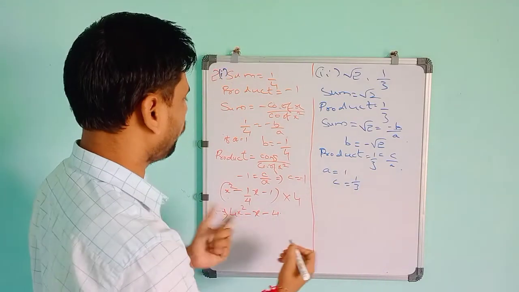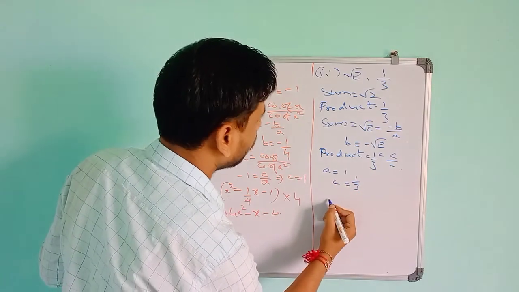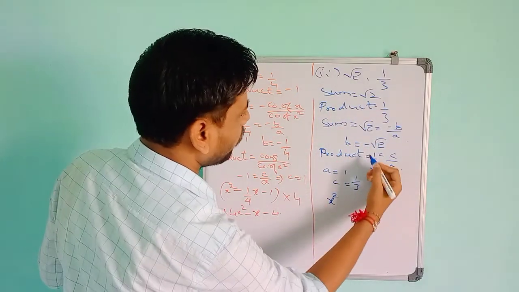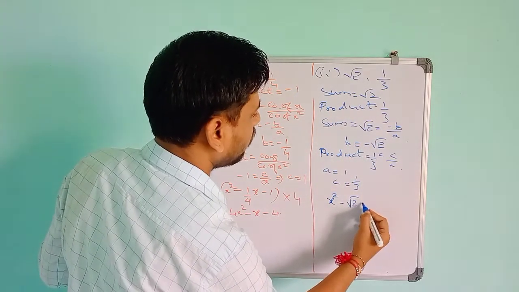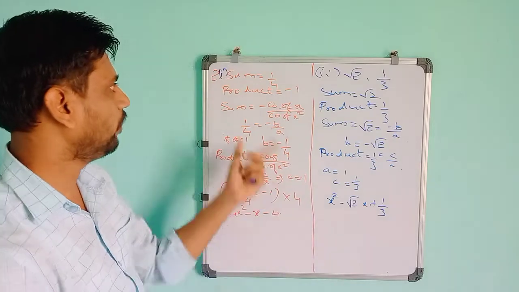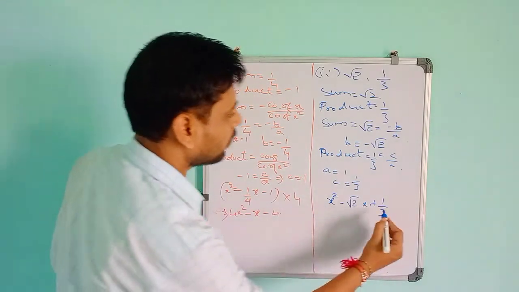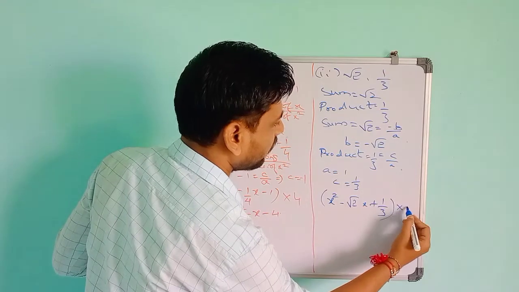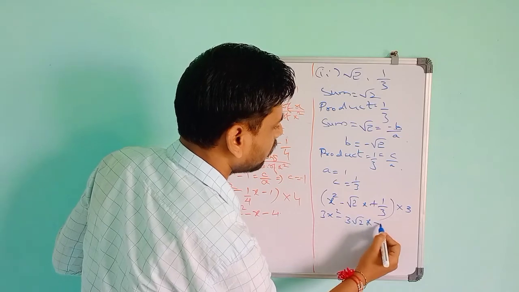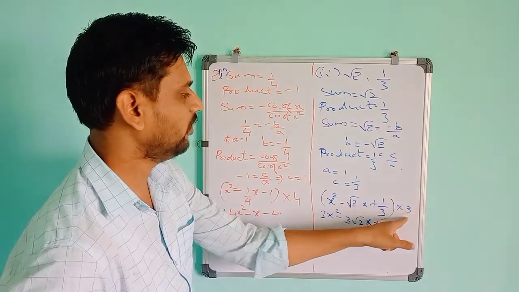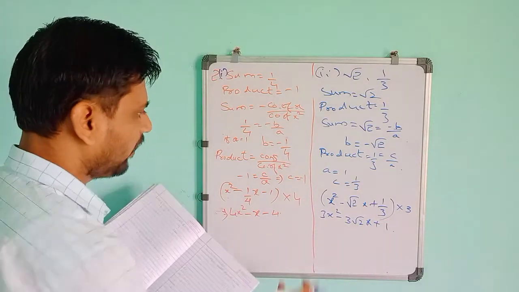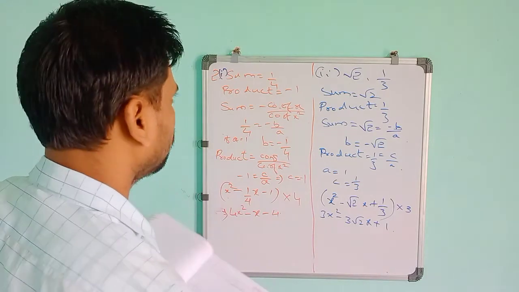If you put in the quadratic polynomial, a is 1, so you have x square. Then b is minus root 2, so minus root 2 x, and c is plus 1 by 3. So it is again in fraction form. What I told, when it is fraction form numbers, you have to multiply by the denominator number. The denominator is 3. So you multiply by 3, and it will become 3x square minus 3 root 2 x plus 1. 1 by 3 into 3, the 3 cancels, so it remains 1. So the answer is 3x square minus 3 root 2 x plus 1. It is correct.